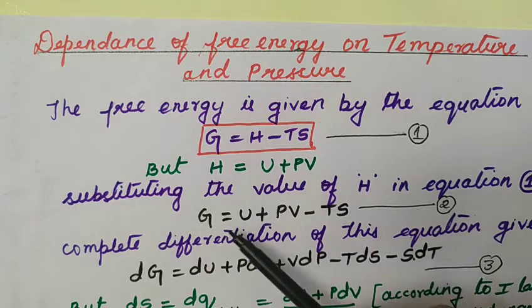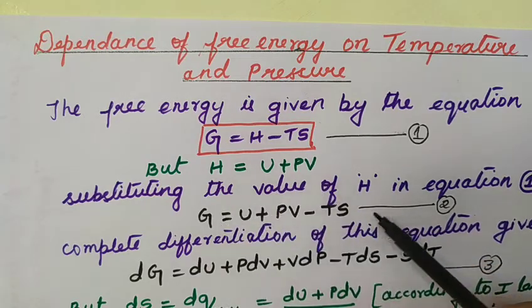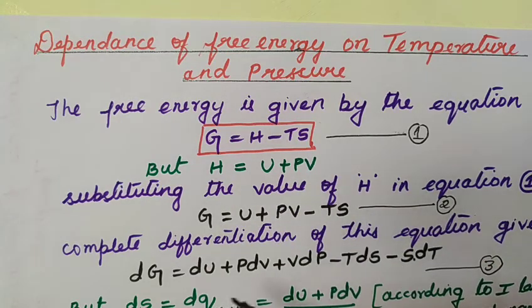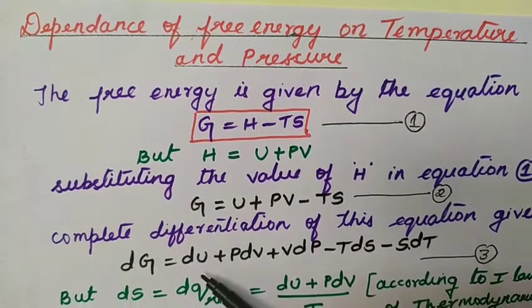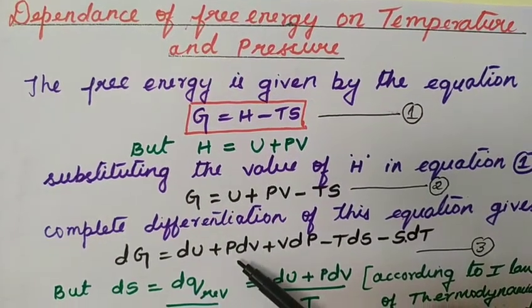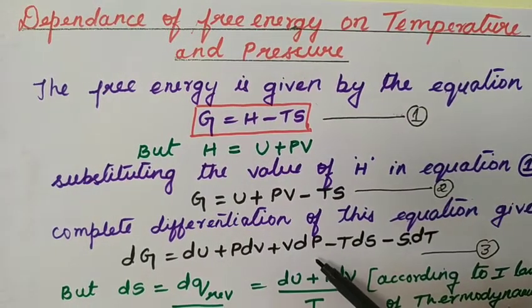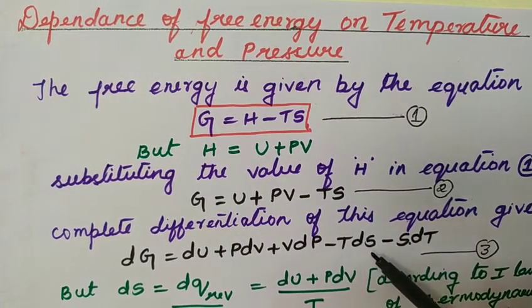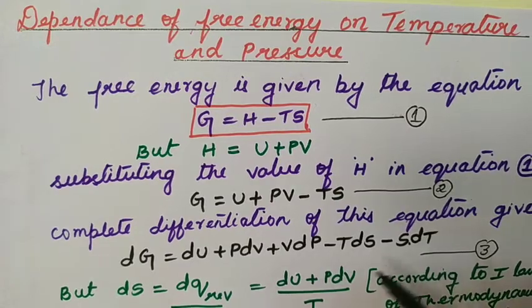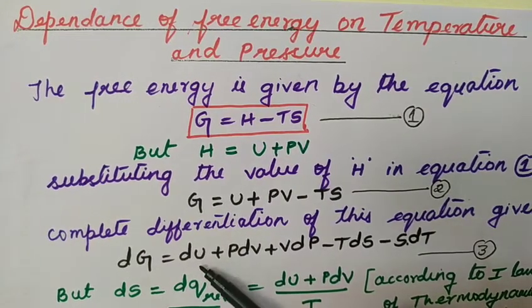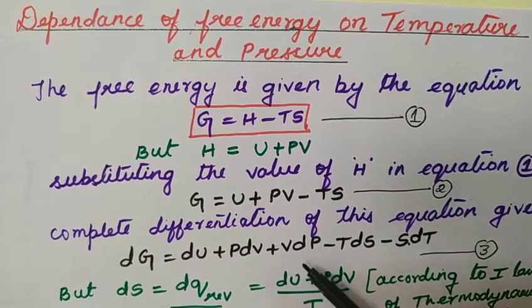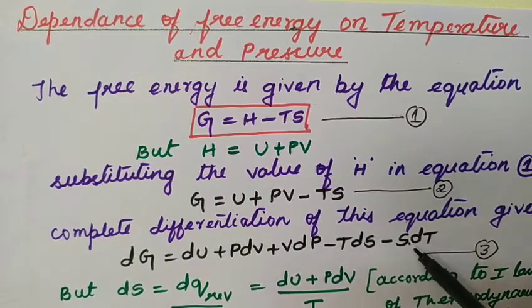Now let us differentiate. The complete differentiation of equation 2 will give dG is equal to dU plus P dV plus V dP minus T dS minus S dT. I'll repeat, dG is equal to dU plus P dV plus V dP minus T dS minus S dT.